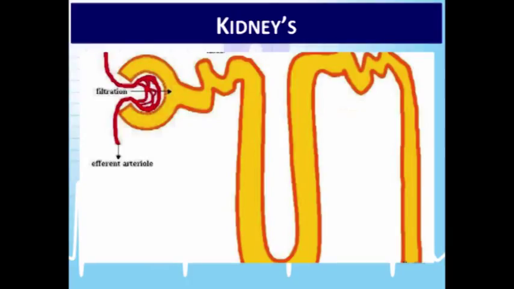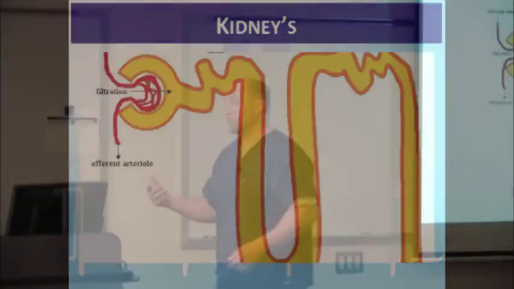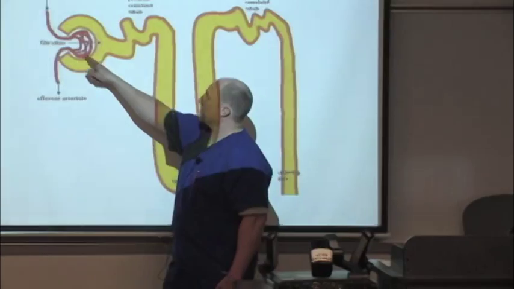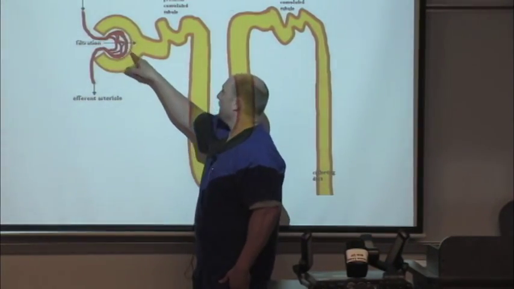So where do furosemide and bumetanide work? You've heard it called the loop. Yep, the loop of Henle right here. Right after the blood gets filtered, it goes into this loop.